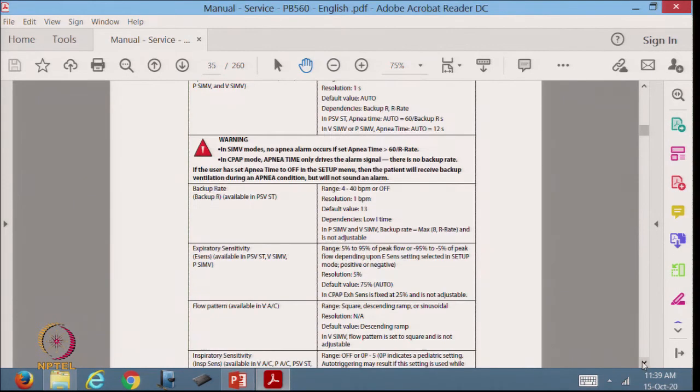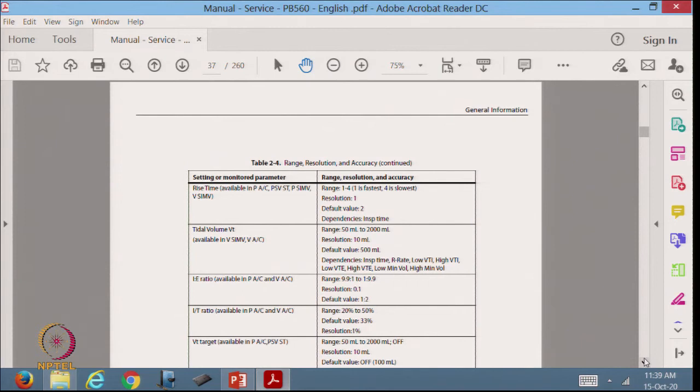So, let us see what this is. There are various terms in the use of ventilators, and we will look at a few of them. Say the second one, tidal volume VT, which is the total amount of volume that the ventilator will push in one breath. It says 50 milliliters to 2000 milliliters. We can set it with a resolution of 10 milliliters. Default value is 500 milliliters. So, here we come across two parameters, range and resolution.